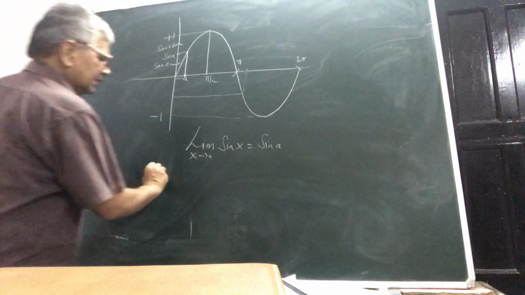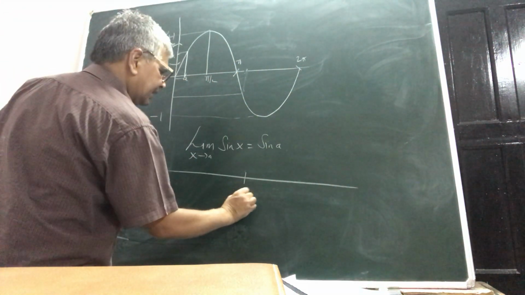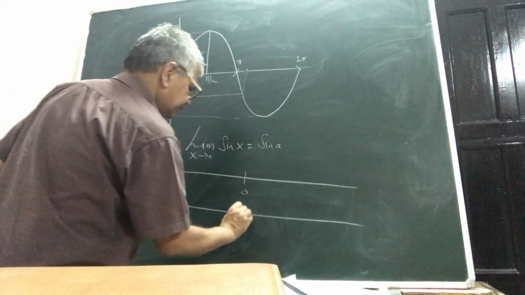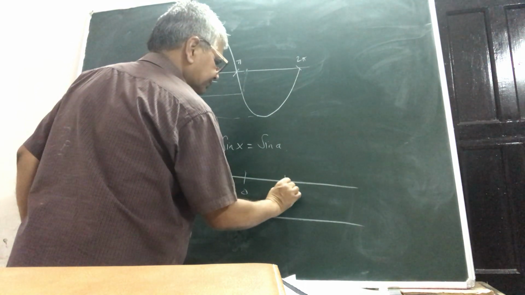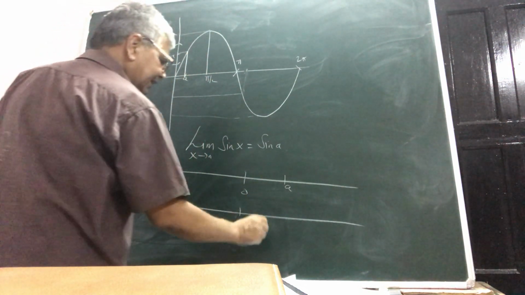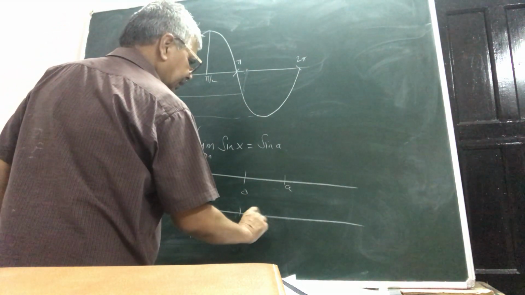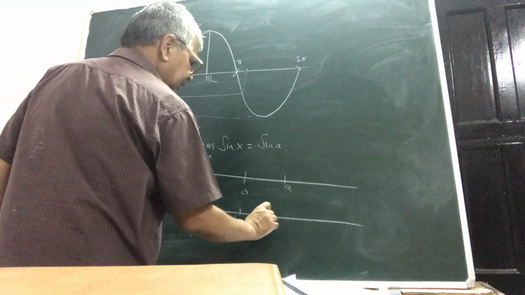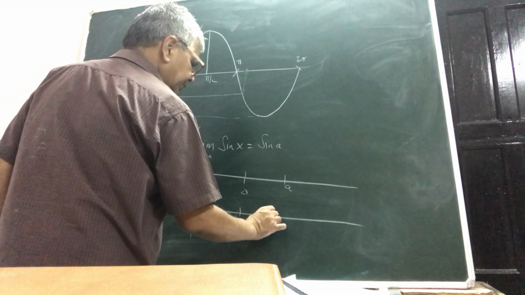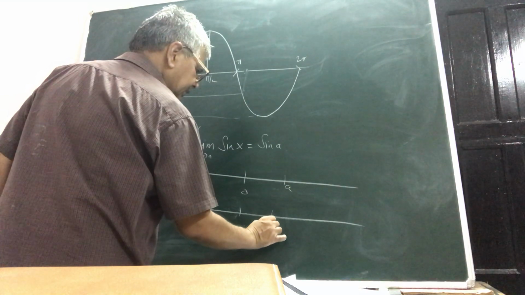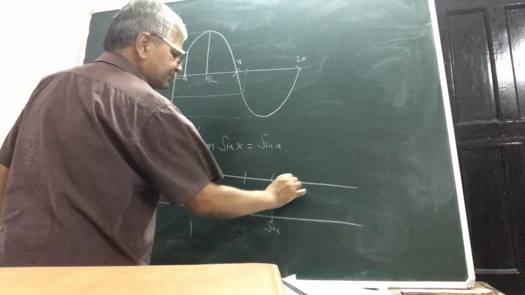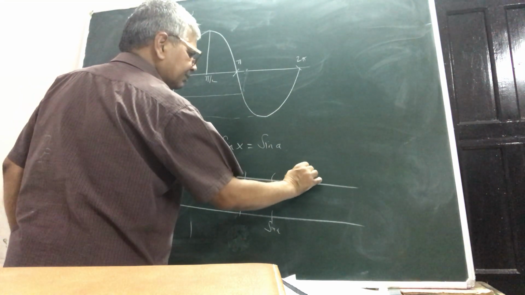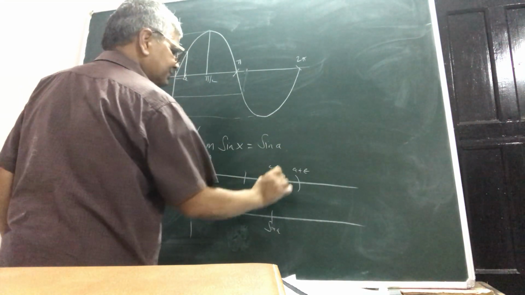You will consider these two lines. This is 0, suppose A is some number here, and sin A is some number here; sin pi by 2 is here. Then suppose you have chosen some epsilon neighborhood of A, A plus epsilon and A minus epsilon.